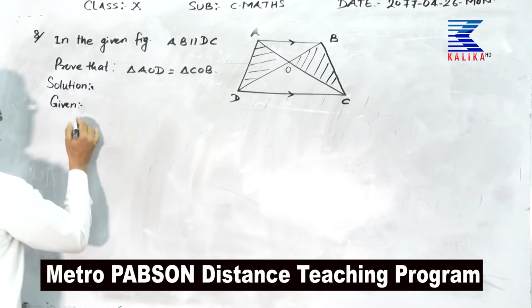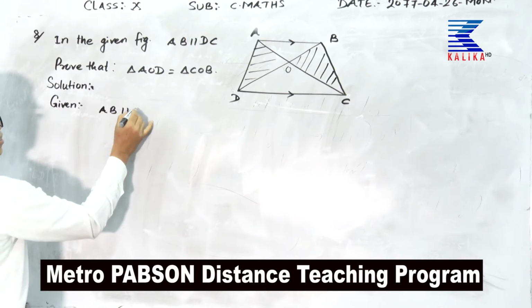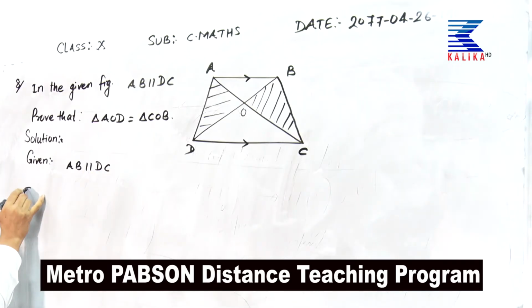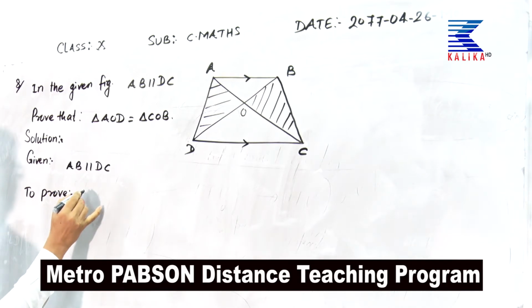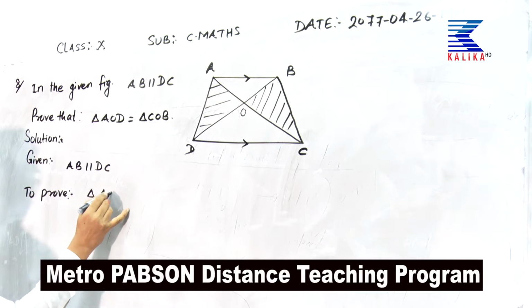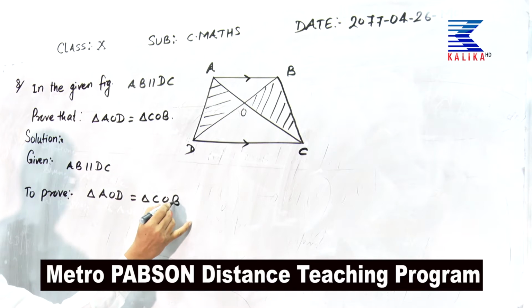Given: AB parallel to DC. To prove: triangle AOD is equal to triangle COB.